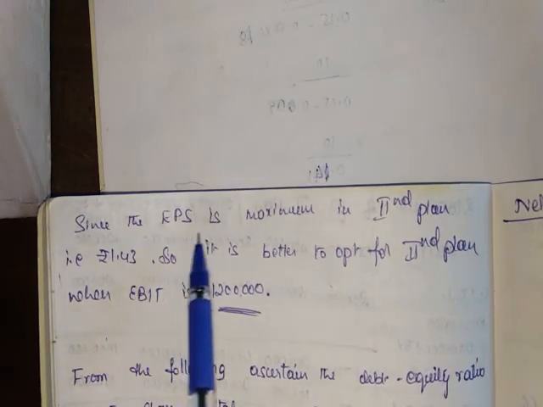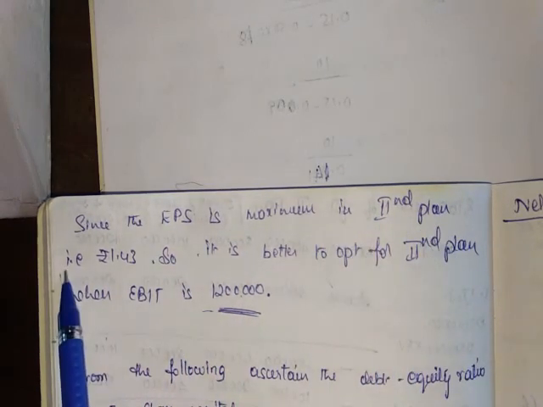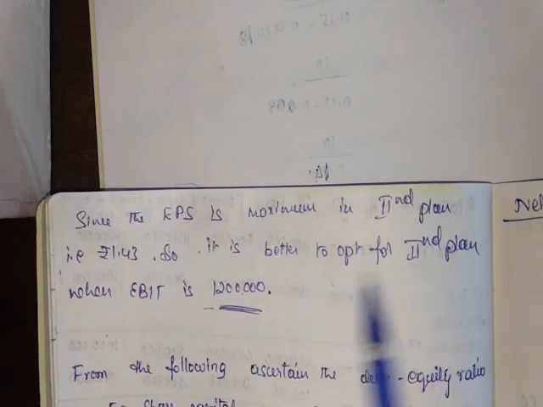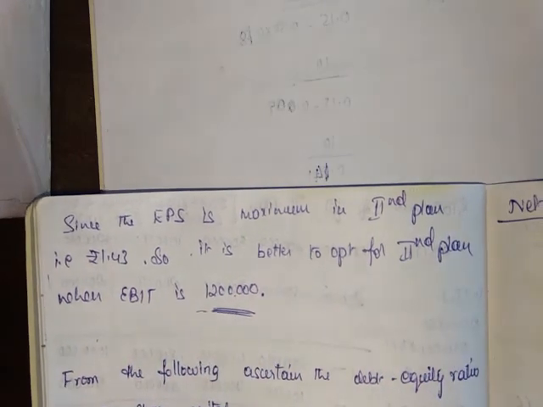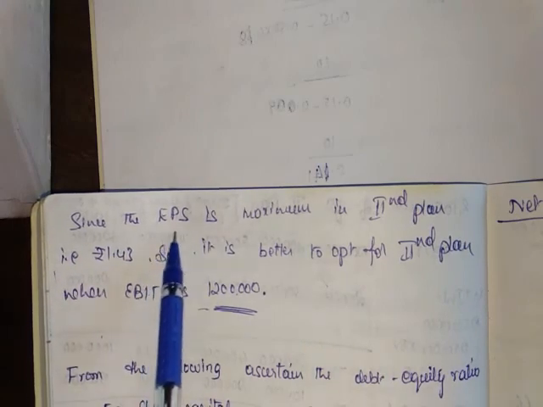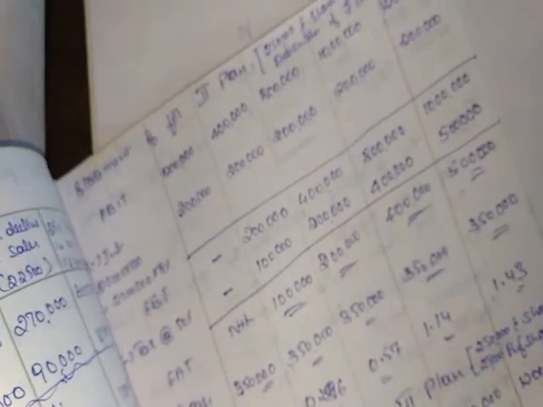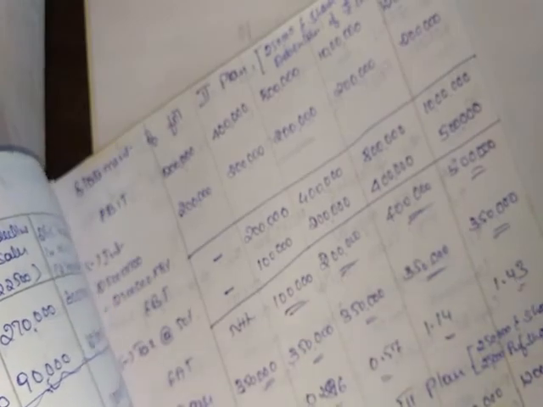Since the EPS is maximum in the second plan, that is rupees 1.43, it is better to opt for the second plan when EBAT is 12 lakh. So that is the recommendation we are making.